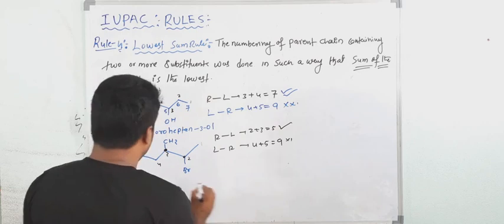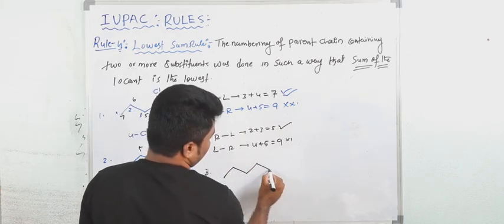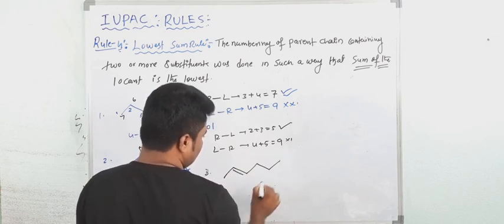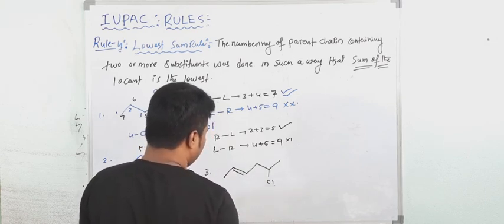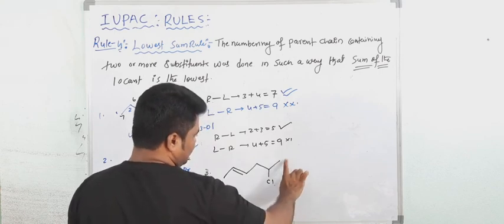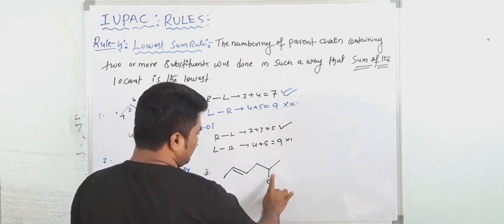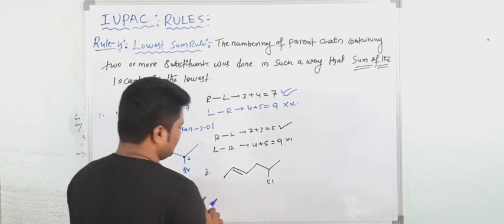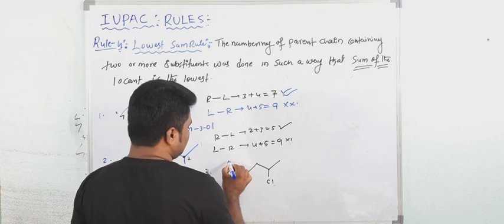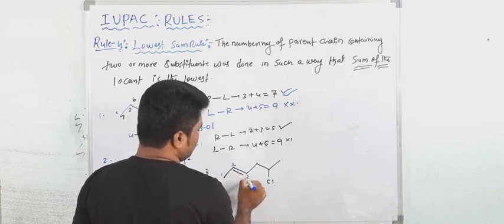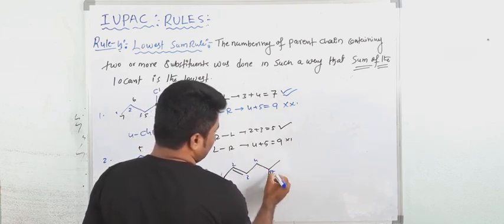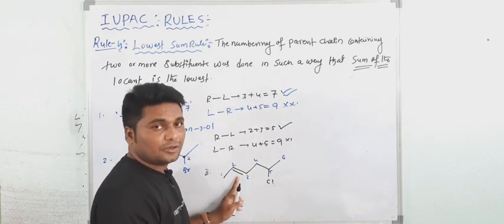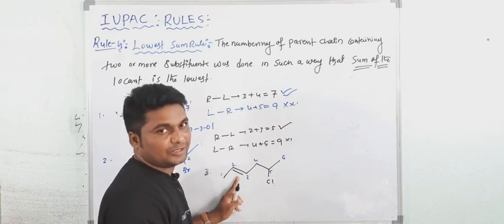Okay, now one more example. Suppose this is one compound. This is pi bond is there and here one Cl is there. So here if you start from right to left, chlorine getting 1, 2 position. If you start from left to right, the pi bond getting 2 position. 1, 2, 3, 4, 5, 6. So this is the right method because pi bond is the functional group. Functional group must get the lowest possible number.